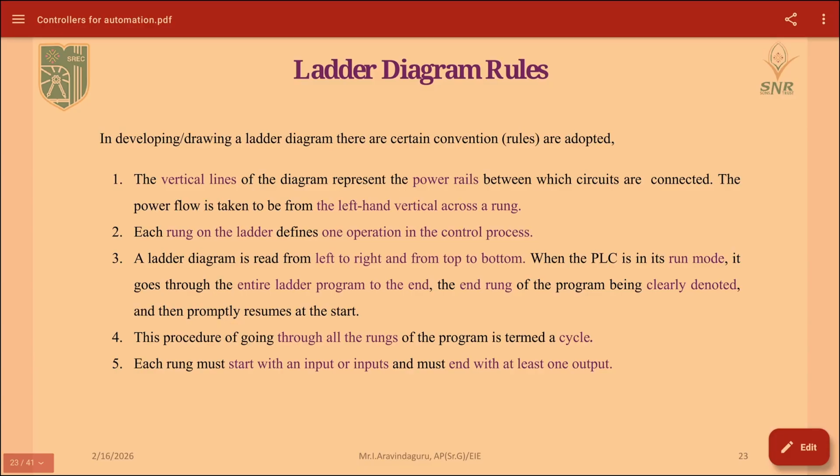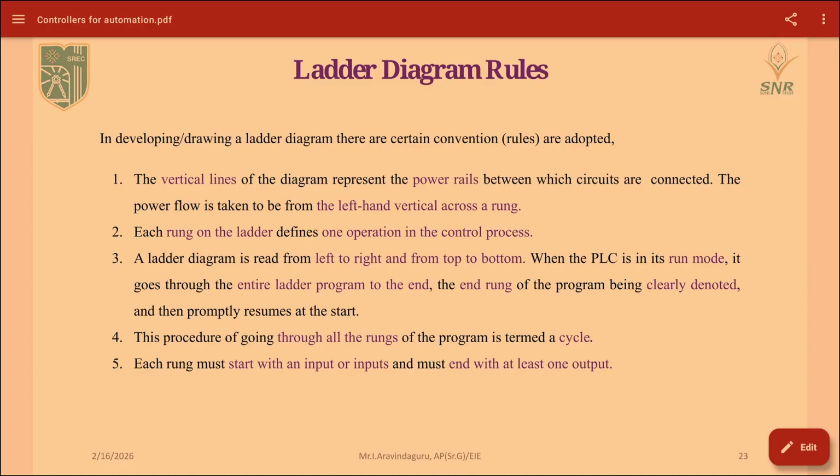These are the rules for framing a ladder diagram. Here also they are termed as power rails. The vertical lines will be your power rails, and horizontal lines will be your rungs, and the scanning will be from left to right and top to bottom. Also, after every execution is done, the command will be executed and terminated from the programming.